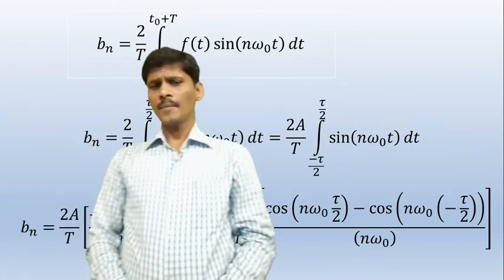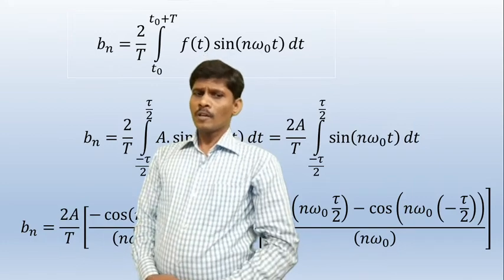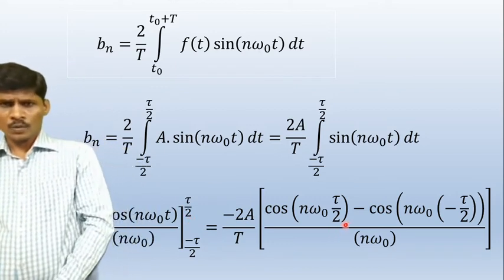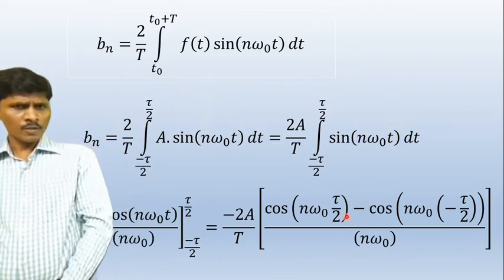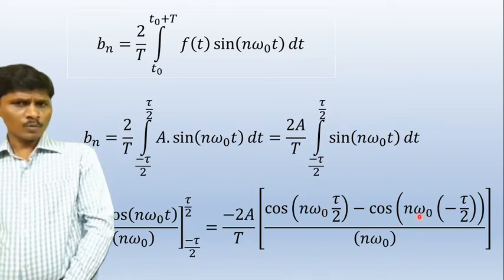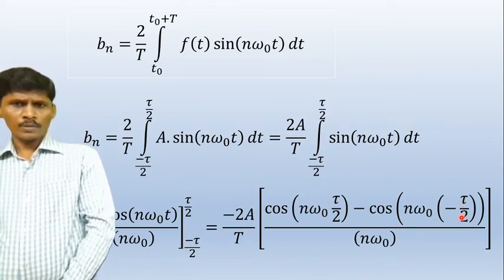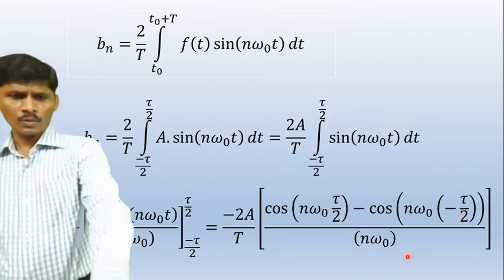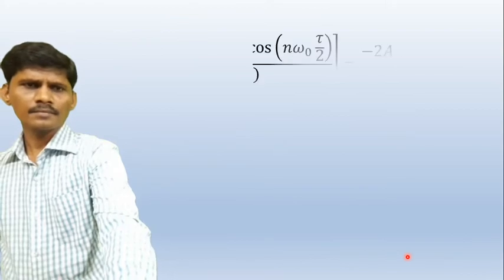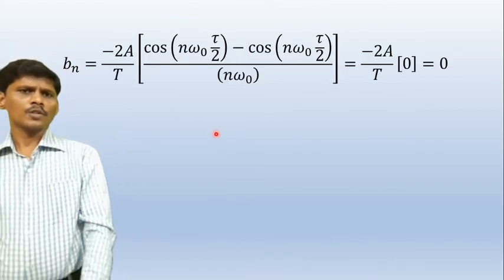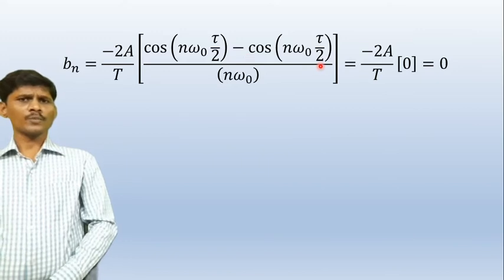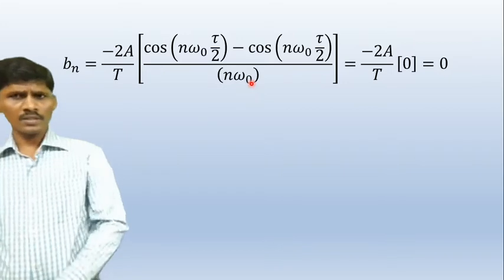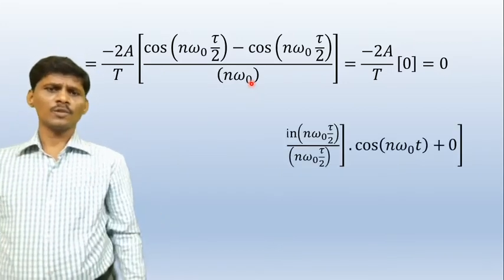Now applying the upper value of t and lower value of t: cos of n omega naught tau by 2 minus cos of n omega naught of minus tau by 2. Cos of minus theta is cos theta, so that is equal to cos of n omega naught tau by 2 minus cos of n omega naught tau by 2, which is 0. 0 by something is 0, 0 into something is 0. The coefficient bn is equal to 0.